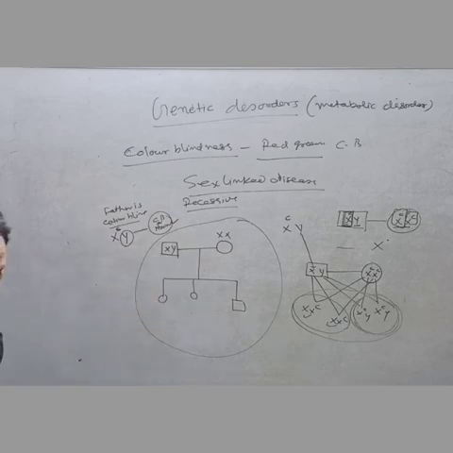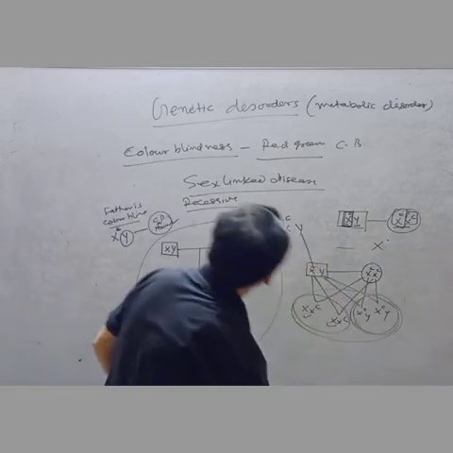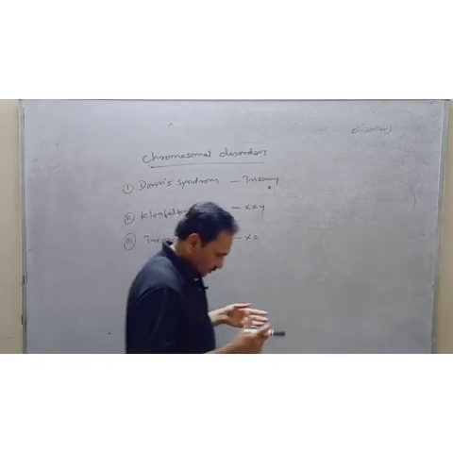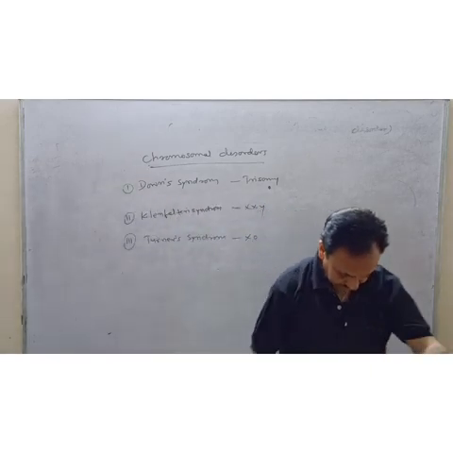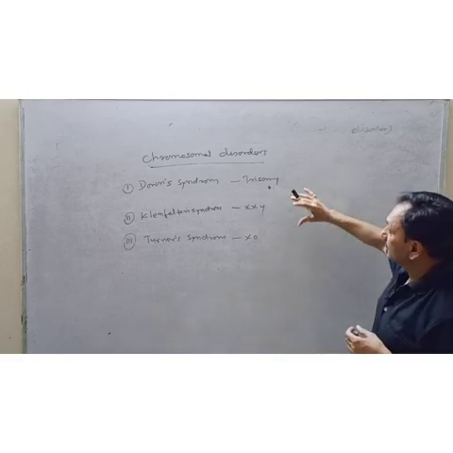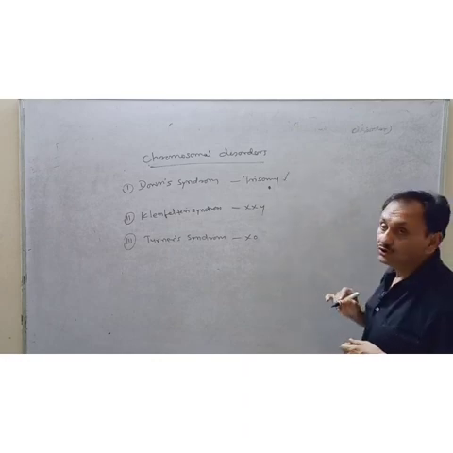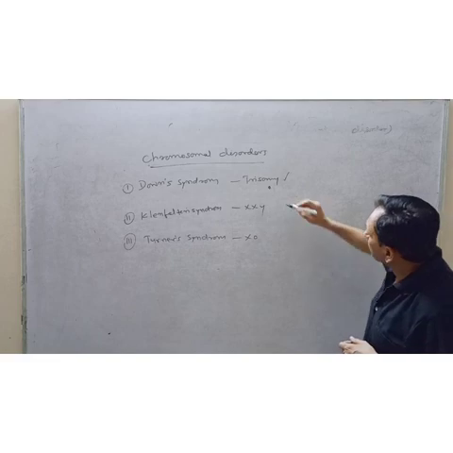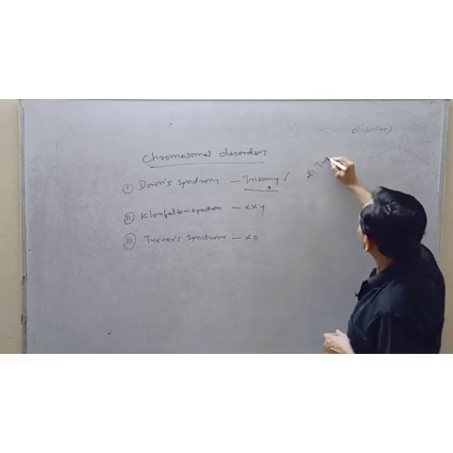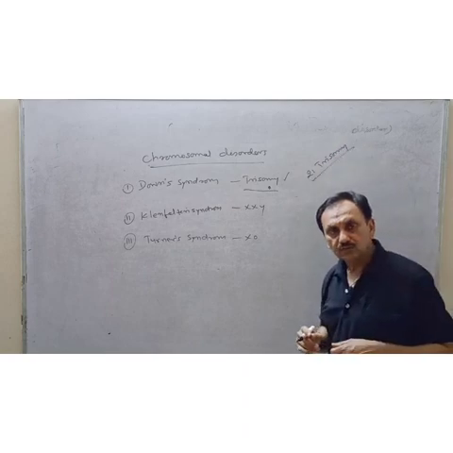Now we will discuss chromosomal disorders. They are due to non-disjunction. One of the chromosomal disorders is Down syndrome, called 21st trisomy.